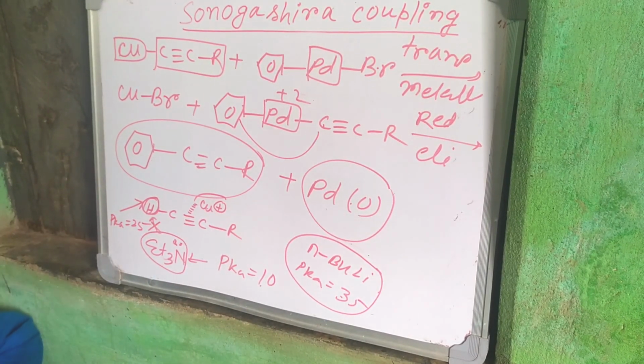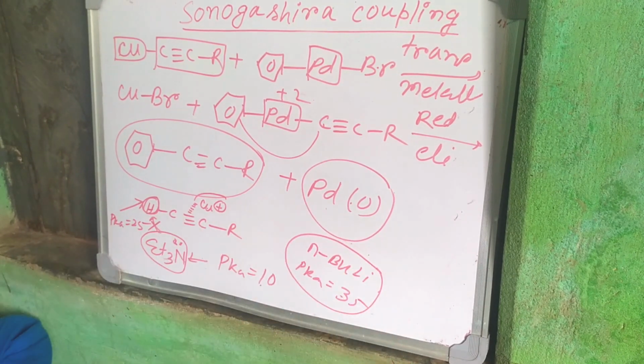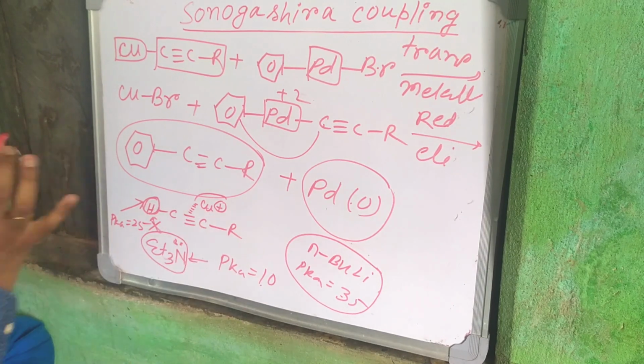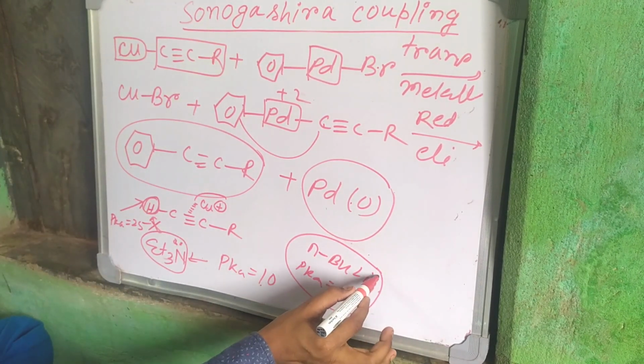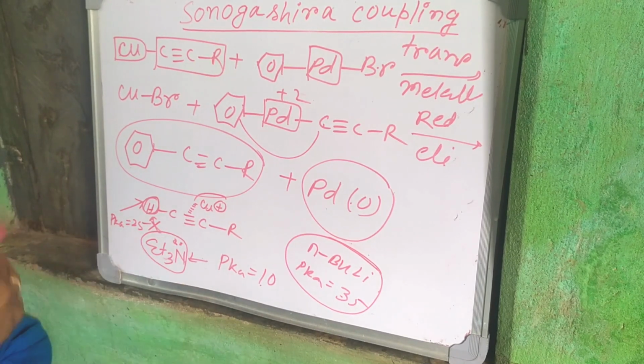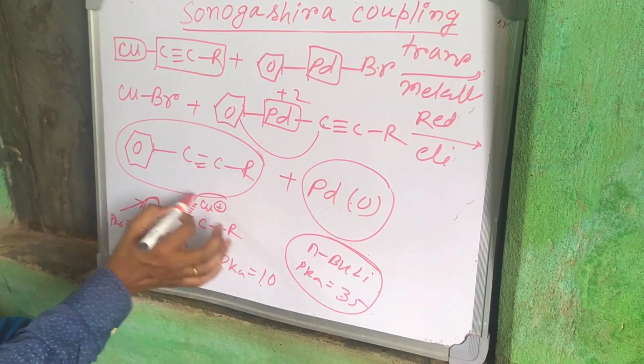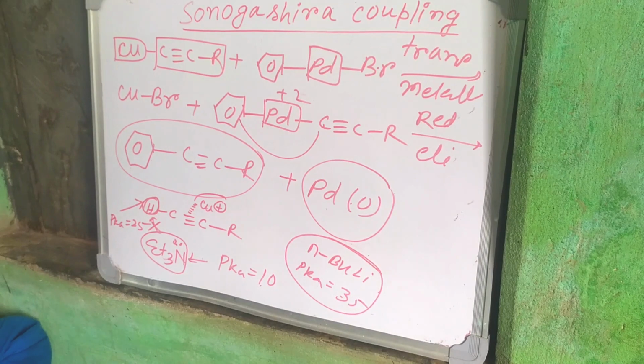The purpose is that in any organometallic or organic reaction, our target is to carry out the reaction in mild conditions. Using butyl lithium requires a very dry reaction, we have to handle it carefully, and the reaction needs harsh, drastic conditions. So we use mild conditions. Initially, when the Sonogashira reaction was discovered, that reagent was used, but to avoid drastic conditions, we use copper plus as a co-catalyst.